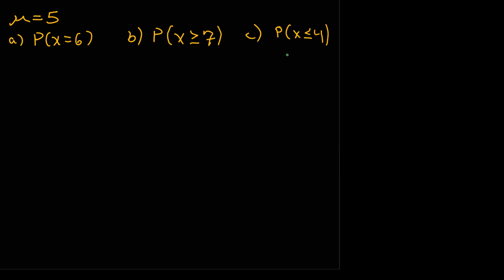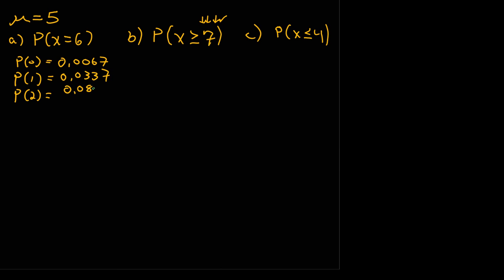So having a Poisson distribution, on page A12 in Appendix B is our Poisson distribution for a mean of 5. So I'm going to write down what the probabilities are. And since our highest number is 7, I'm only going to write the probabilities up to 7. The probability of 0 is equal to 0.0067. The probability of 1 is equal to 0.0337. The probability of 2 is equal to 0.0842.